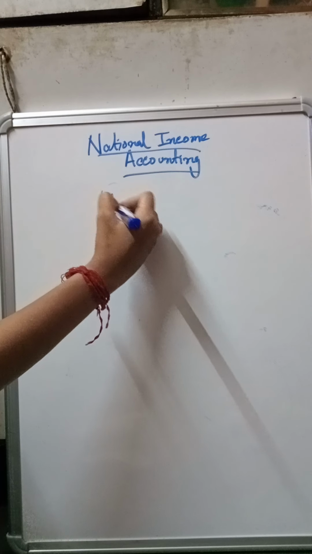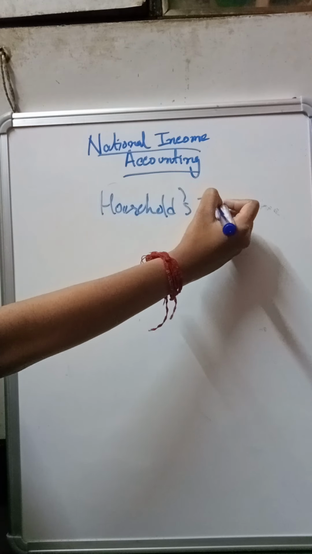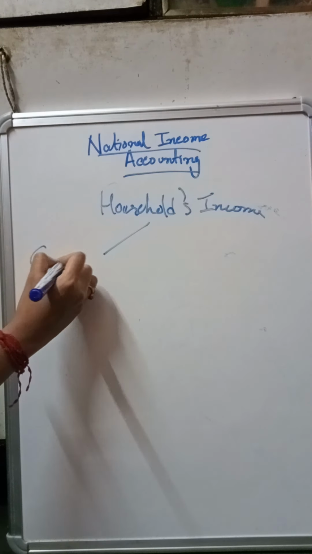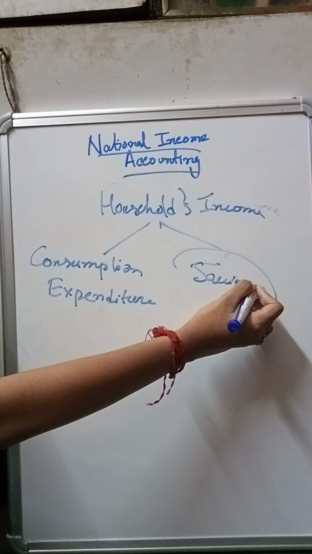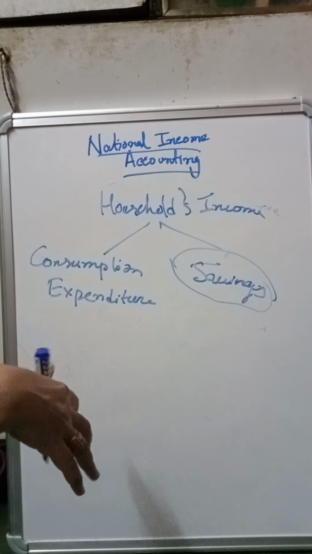Okay, so we know that the household receives income. Whatever the household receives as income, they either make consumption expenditure. What is consumption expenditure? That is expenditure to purchase different kinds of consumption goods, right? And another one is savings. They can also save, right? Now when saving is done, what does saving represent?